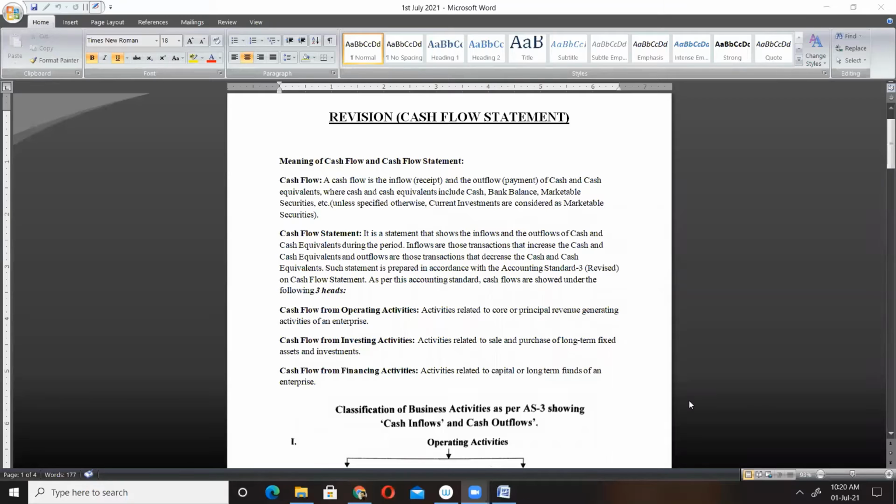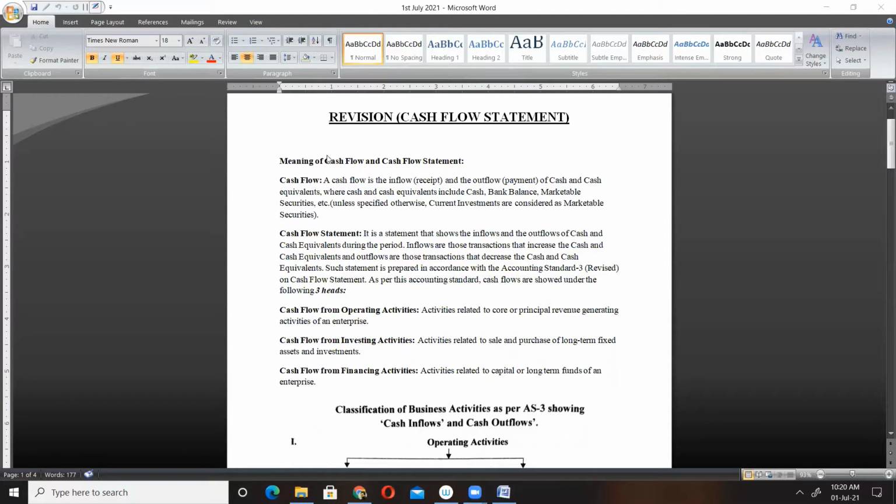So in today's class, we'll be doing revision for our cash flow statement. All right, so let me share the screen. All right, so here it is. Okay, cash flow statement.